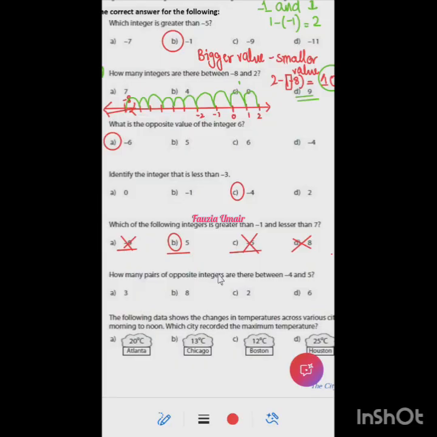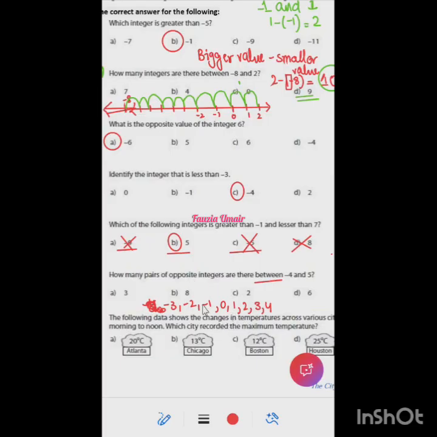So how many pairs of opposite integers? If I write down these, -4, then -3, then -2, then -1, then 0, 1, 2, 3, 4. So -4 and 5 will not be included. Why, ma'am? Because it says between. Excellent. So now how many opposite pairs can you find?